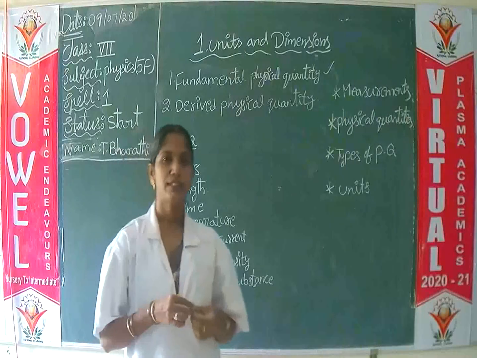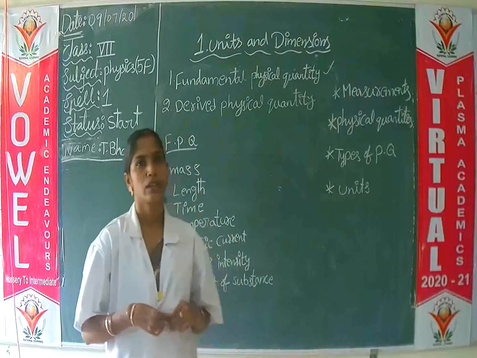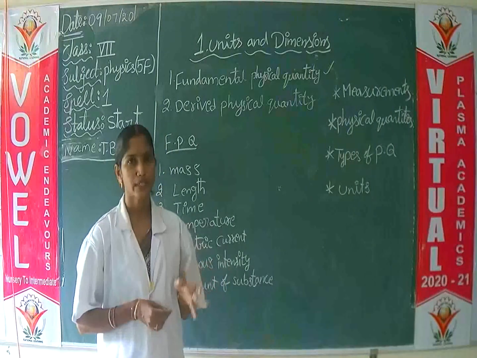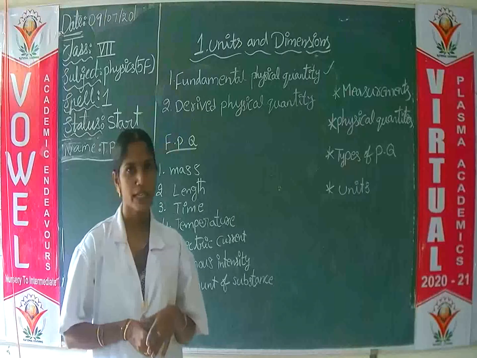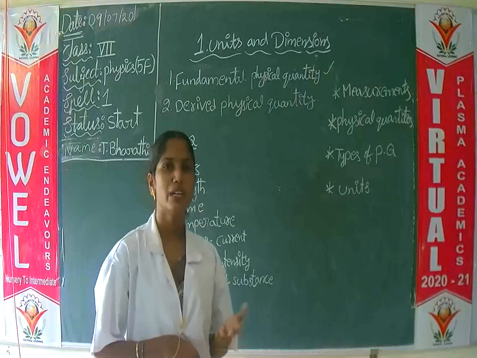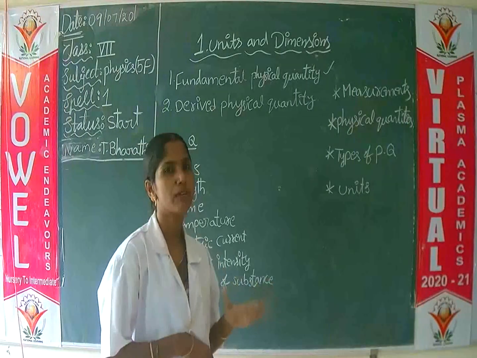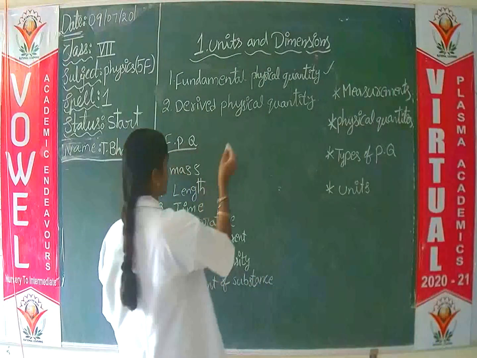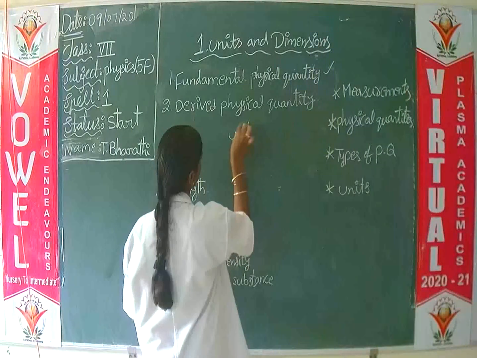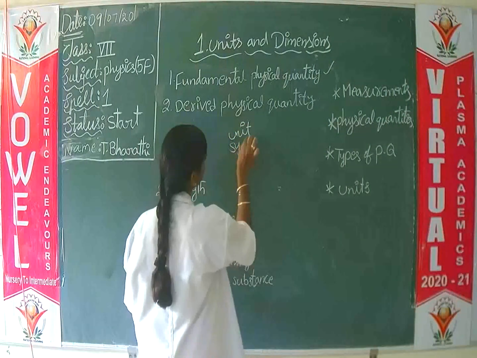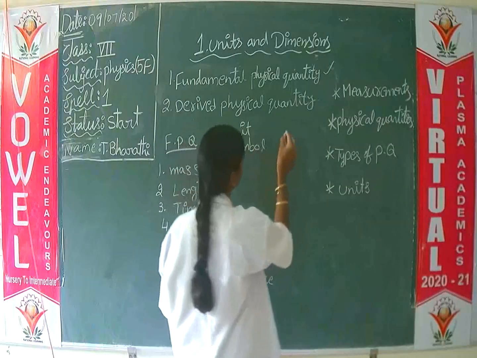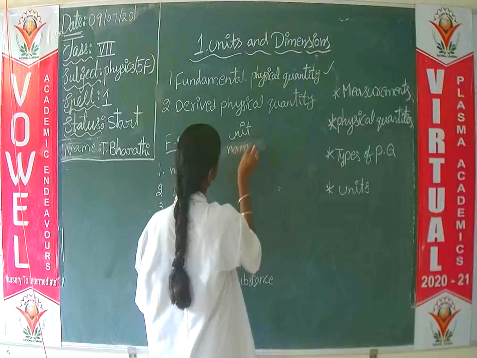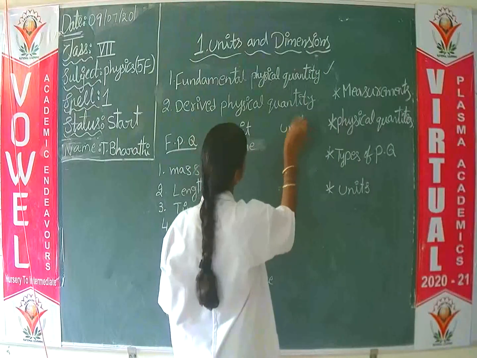What is a fundamental physical unit? The units of fundamental physical quantities are called fundamental units. Here we have the unit name and the unit symbol.